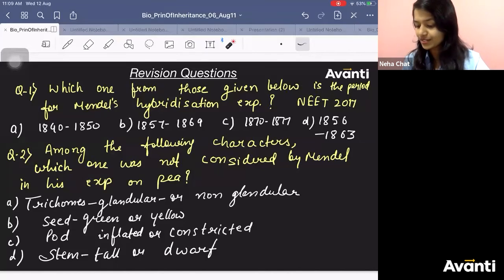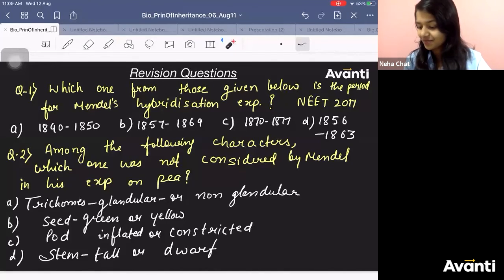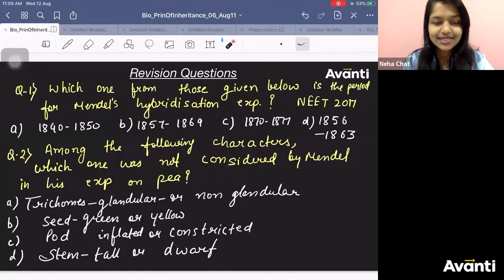Do the next question. Question number 2. Everyone, competition is very tough. All are answering me on the chat. Among the following characters, what was not considered by Mendel when he was doing the experiment?